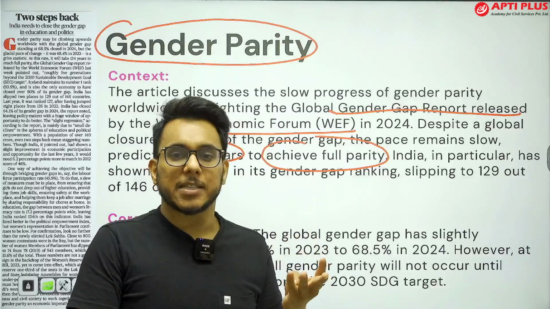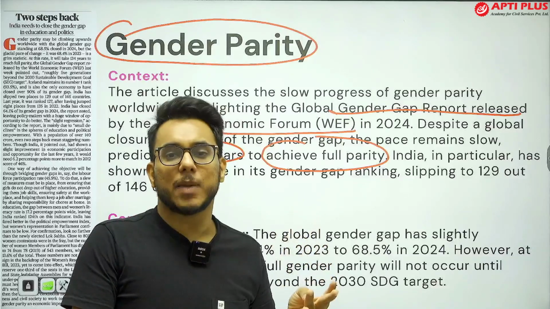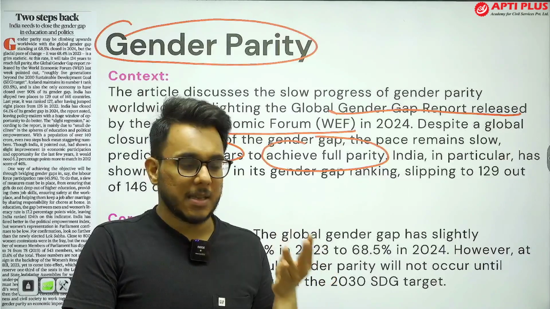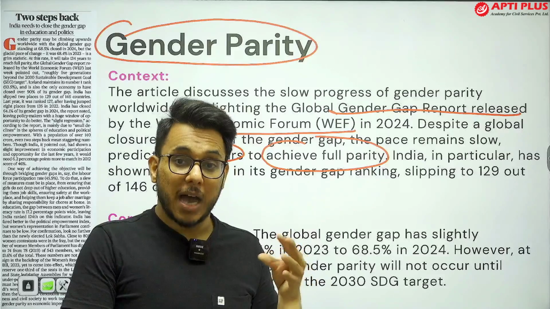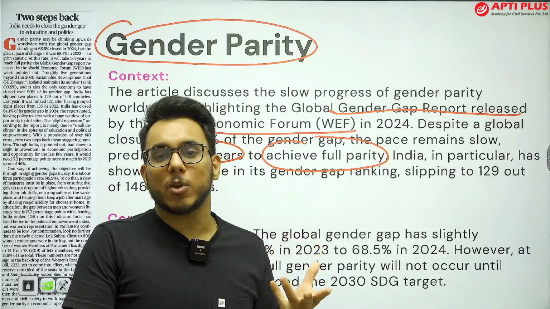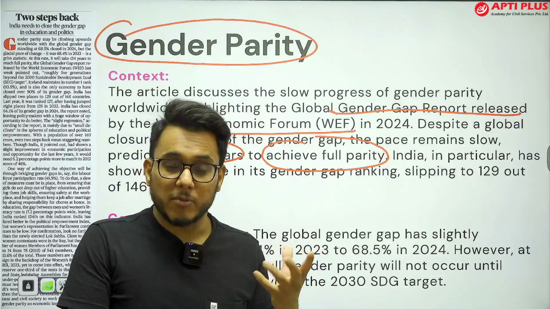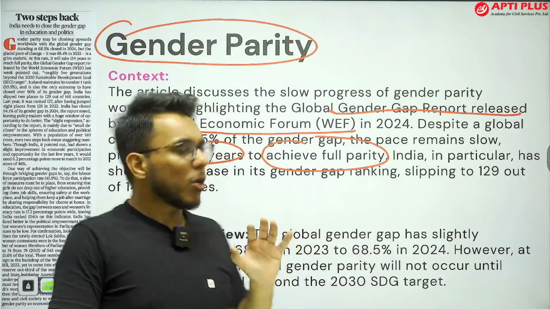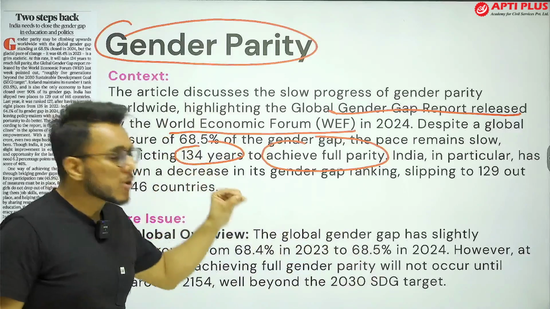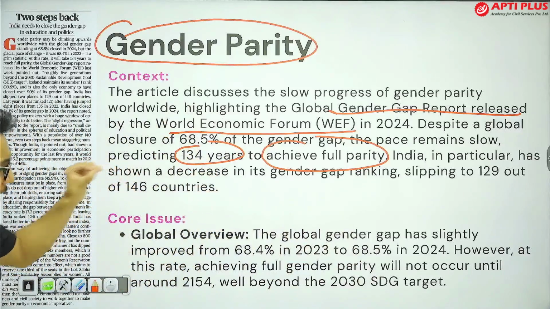There are also pink collar jobs. Certain types of jobs are believed to be women-oriented jobs, and certain types are believed to be masculine jobs, where women are not preferred. So we find that gender parity is not there, and it will take 134 years.